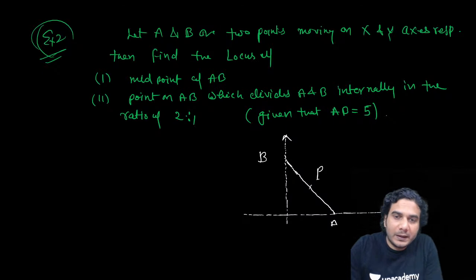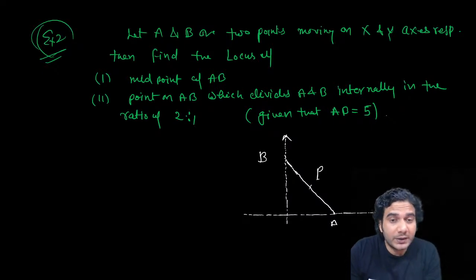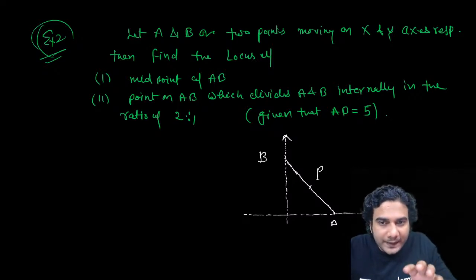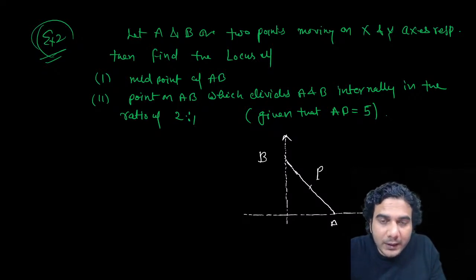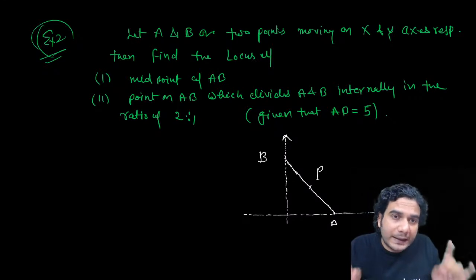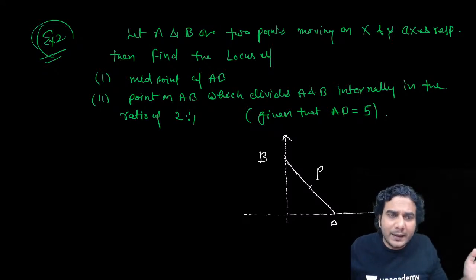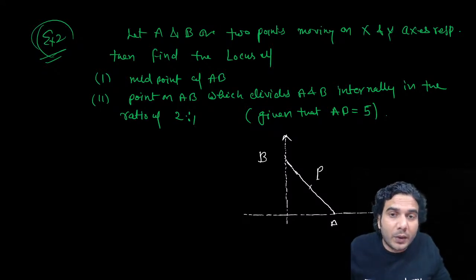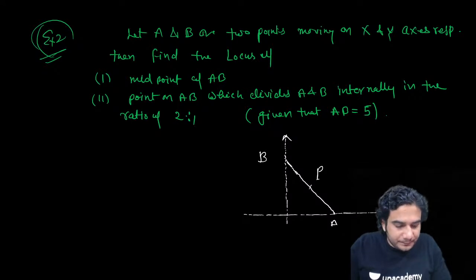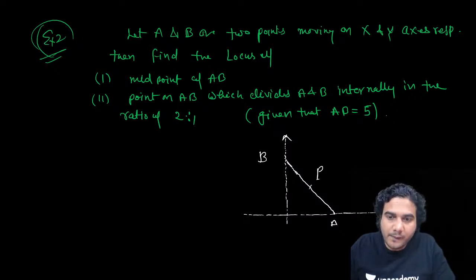Once we learn the equation of a straight line, I'll ask you questions based on this. They will say a rod AB is sliding between two perpendicular lines. Whenever they say two perpendicular lines, you need to assume coordinate axis. You can assume any two perpendicular lines, but it's better to assume coordinate axis, which makes our calculation easy. This point is going to come a lot of times in various forms. Conditions will vary.